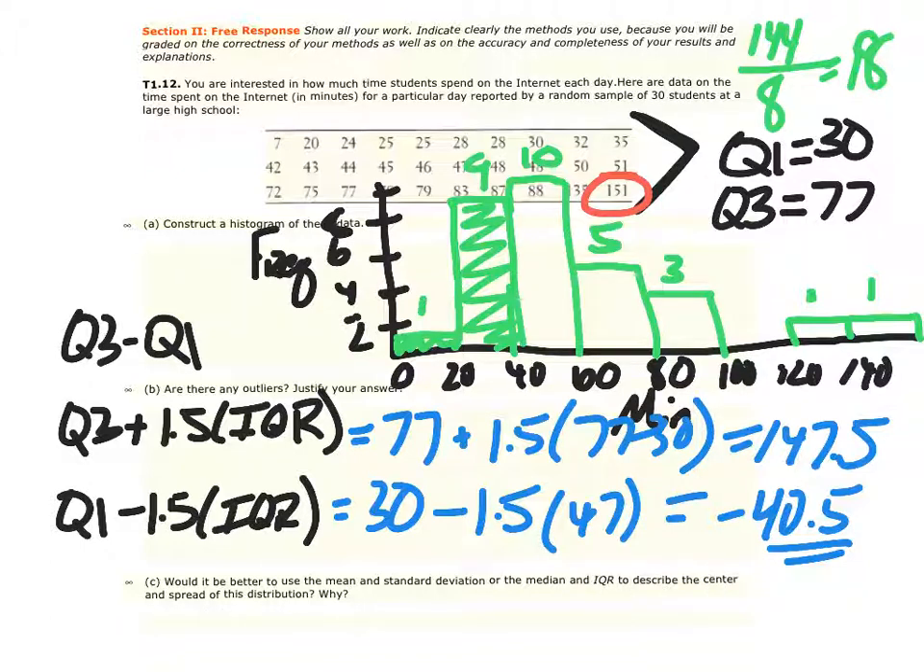So to determine that, look at the shape. If it's somewhat symmetric, then we can be fine doing mean and standard deviation. If it's skewed right or skewed left, we need to use the median and the IQR. For shape on this one, we would clearly say it is somewhat skewed right. Therefore, we would want to use the median and the IQR.